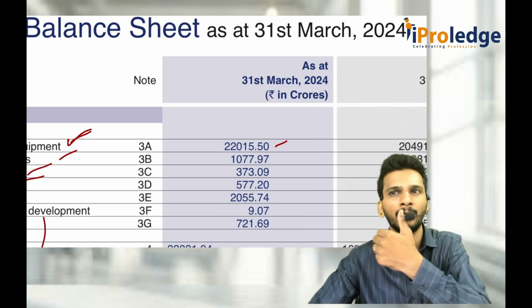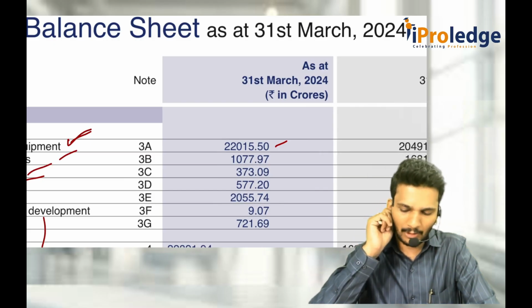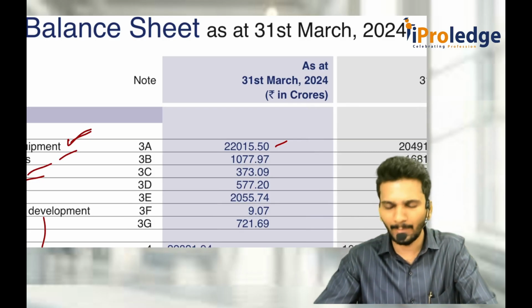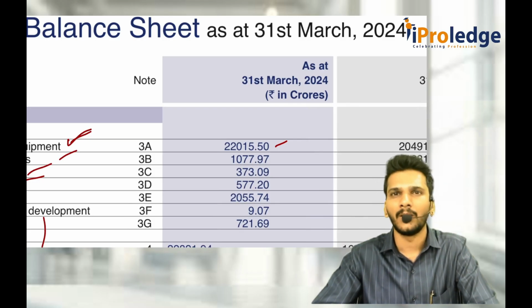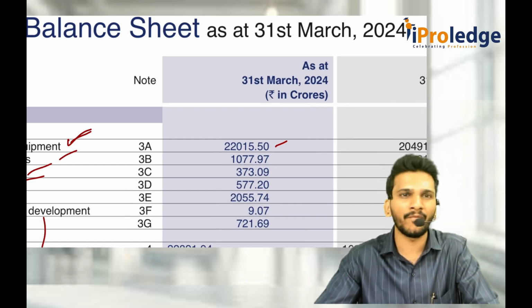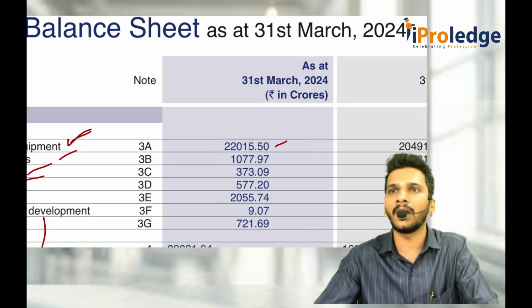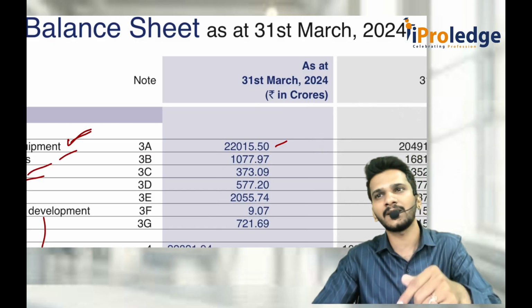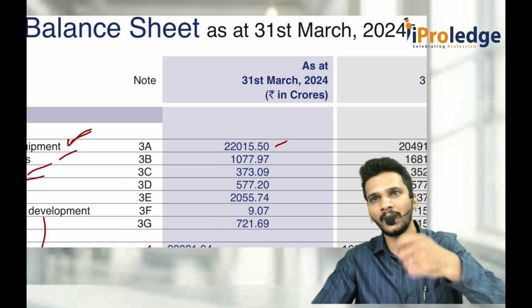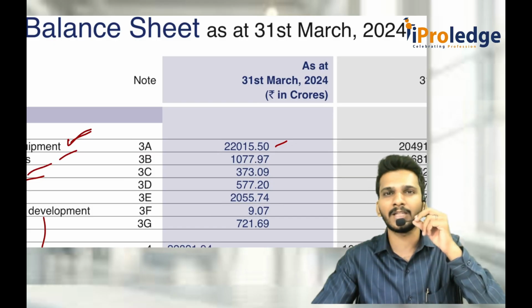For example, I went to a bank as a company for the purpose of borrowing a loan. I am asking the bank, sir, please give me 100 crore rupees of loan. See, look at my balance sheet, look at my P&L. But the bank is telling, sir, everything is there, but as per accountancy you go for the accrual concept. But your company already proved that more than 50% of the customers are not repaying. Then what is the use of having the accrual concept and accrual based accounting? I don't trust these financial statements. I want your financial statements to be on a cash basis. Every year when you make a sale, how much cash you receive, how much cash you spend. That's it, I want. That means that is not as per everybody.